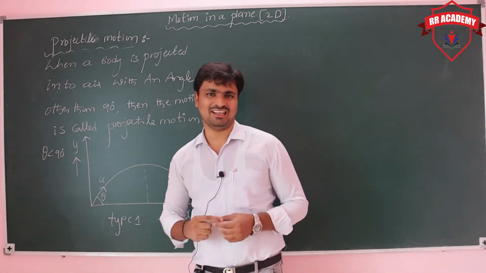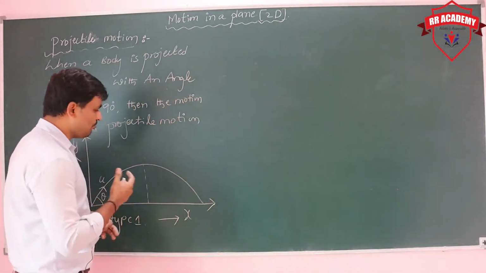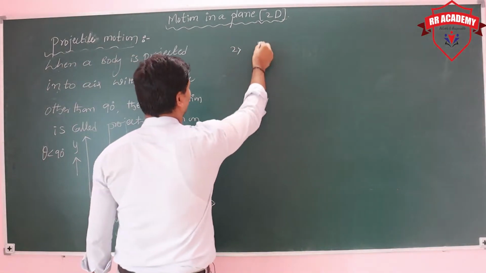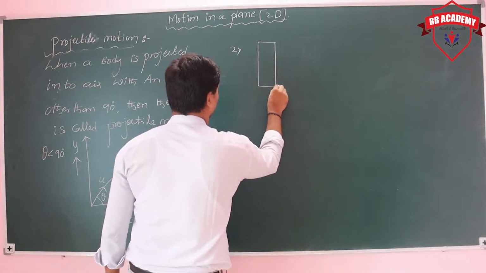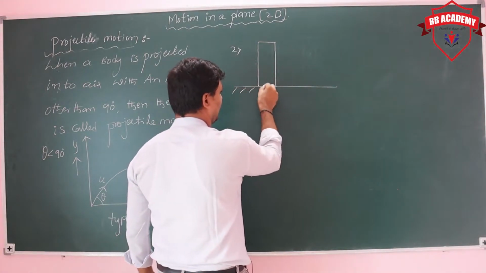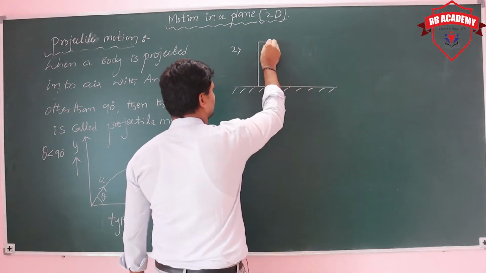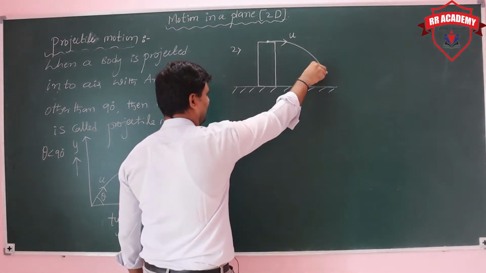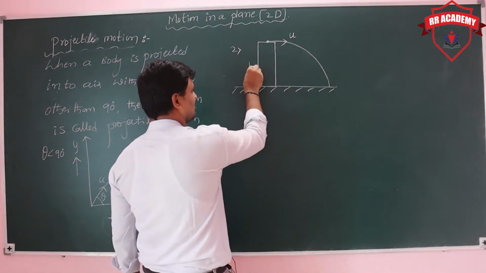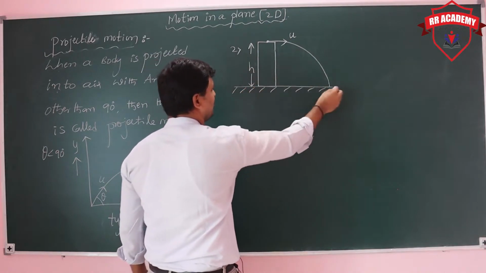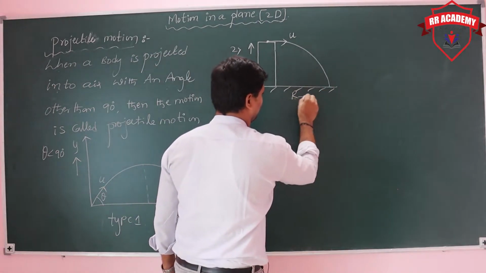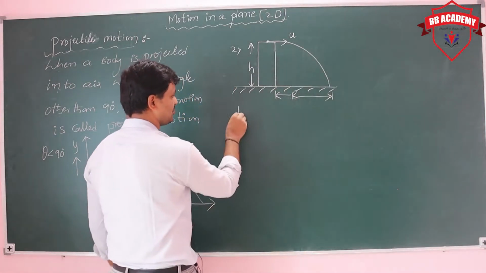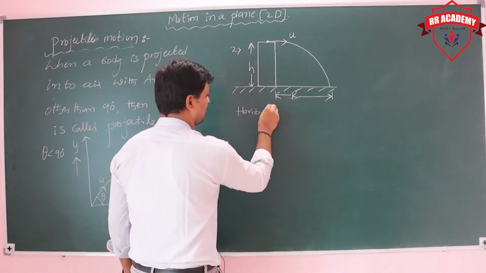Next, the second type, projection from the top of the tower. If we project a body from the top of the tower like this with velocity u, it reaches the ground like this. We have the height of the tower, and it may reach some distance, which we can take next time. This is called horizontal projection.